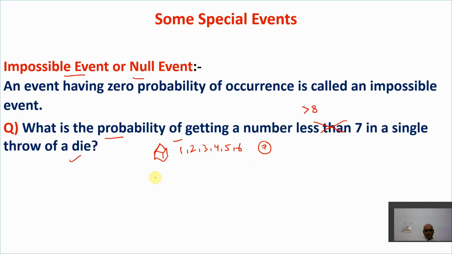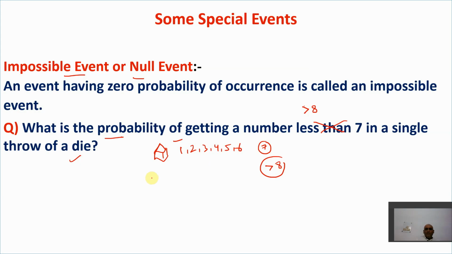Now you tell me, is it possible to get a number greater than 8 whenever we throw a die? Whenever you throw a die, it will come 1, 2, 3, 4, 5 or 6. But is it possible to get more than 8? No, it's not possible, because there is no number more than 6 on a die. So it is not possible to get a number greater than 8 in a single throw of a die.